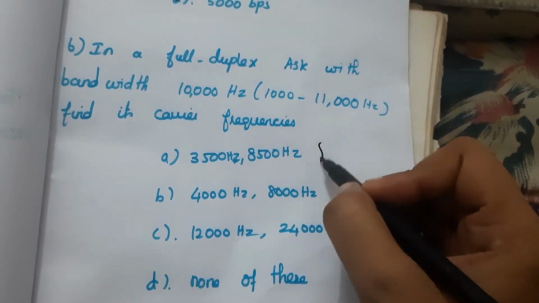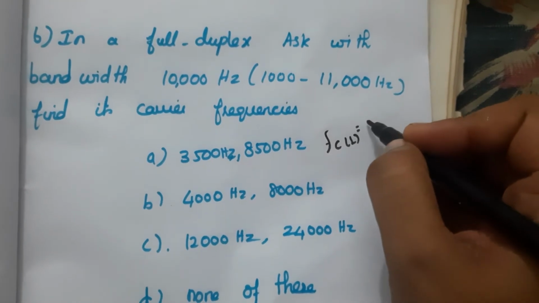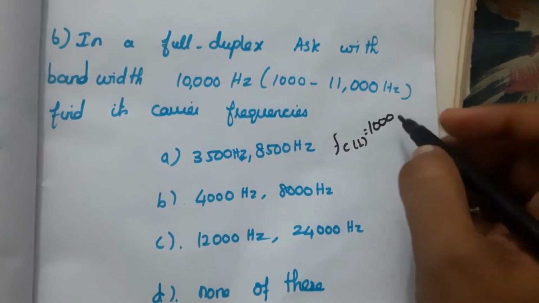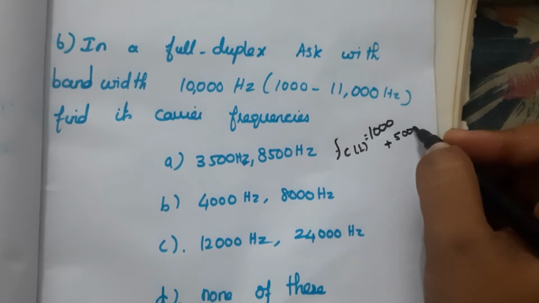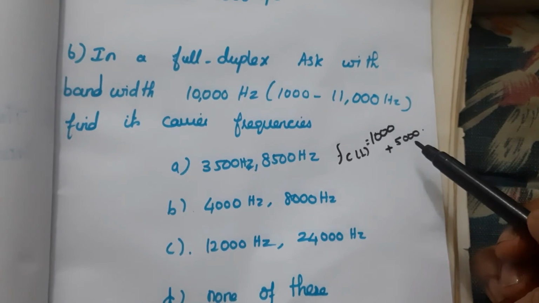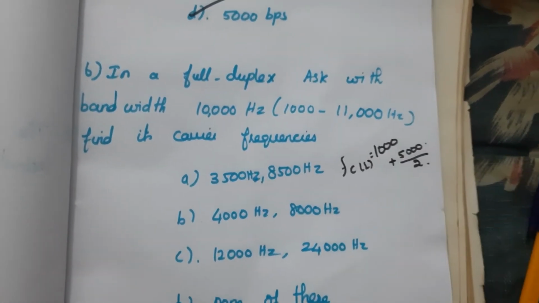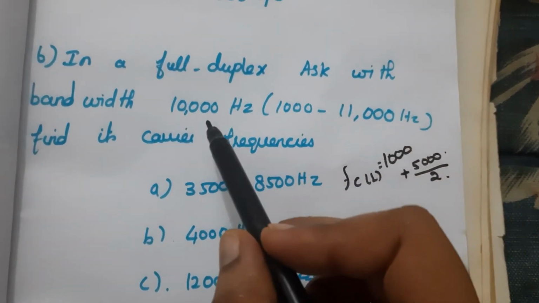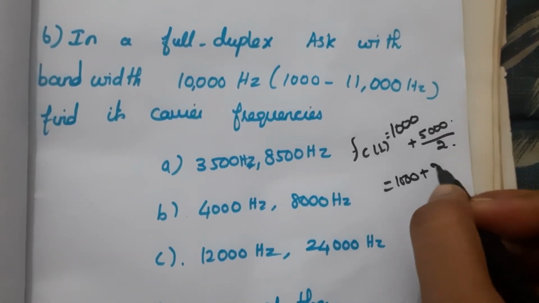So the formula for finding the carrier frequency on the lower side is the lower range, 1000, plus half of this bandwidth, 10,000 divided by 2, and divided by 2. So we will get 1000 plus 2500.